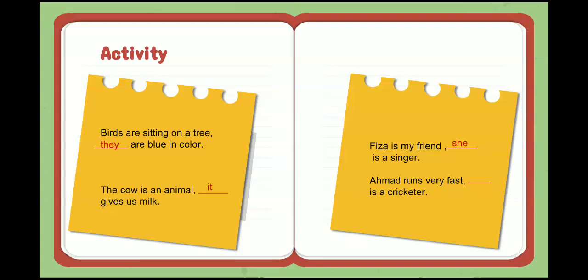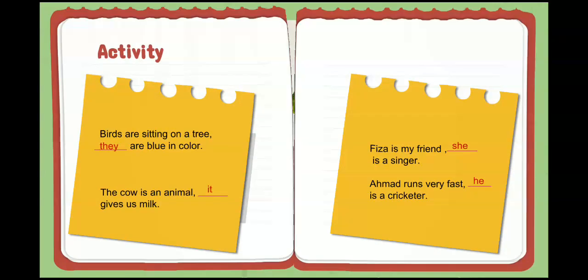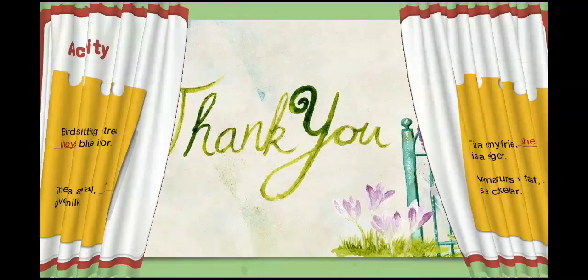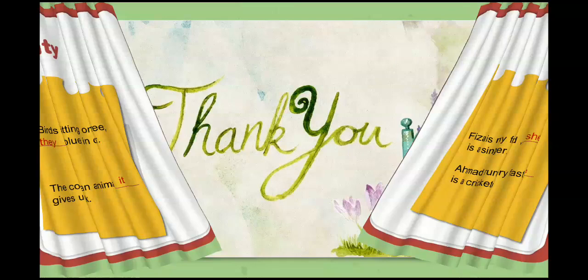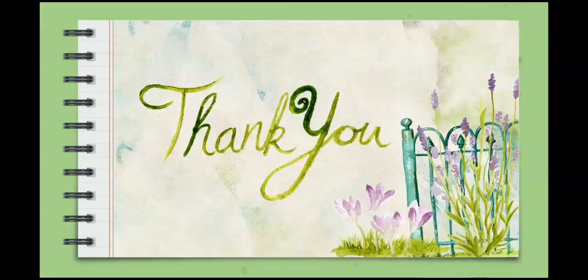Ahmed runs very fast. Ahmed is a cricketer. Now, what will you use instead of Ahmed? Yes, he. Ahmed runs very fast. He is a cricketer. So students, this was the revision of Unit 1. Hope you have recalled all of it. Tomorrow we are